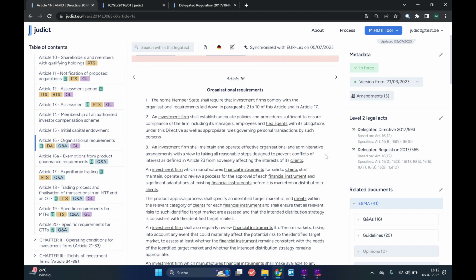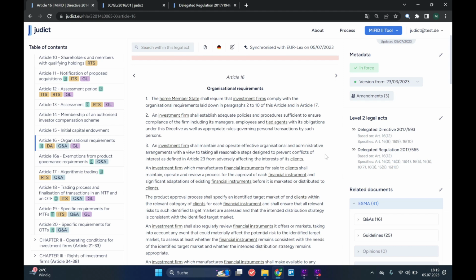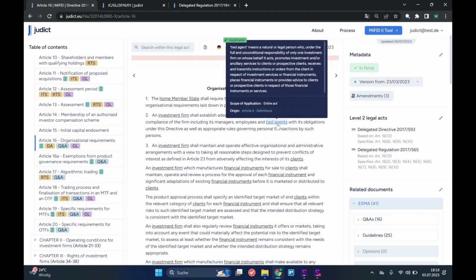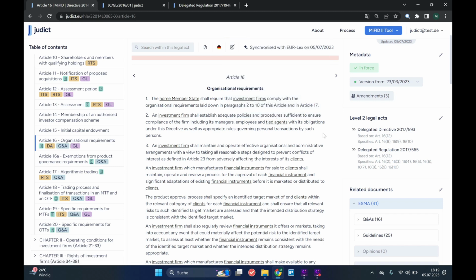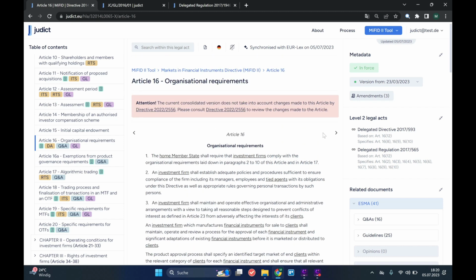Another feature is our so-called quick definitions feature. With the help of algorithms, all legally defined terms in the MiFID are recognized and underlined in the text. By hovering over the term, you can see the corresponding legal definition and see where it originated. This saves you the tedious search for the defining articles, and also it makes sure that you don't miss any legally defined terms. Beyond what is shown, of course, we have a whole range of other features. But for the short introductory video, however, I would leave it like that.